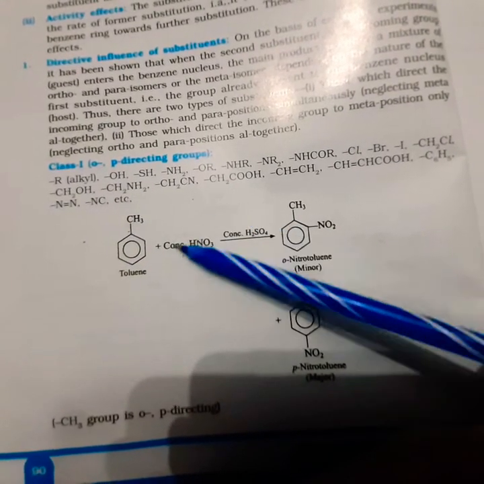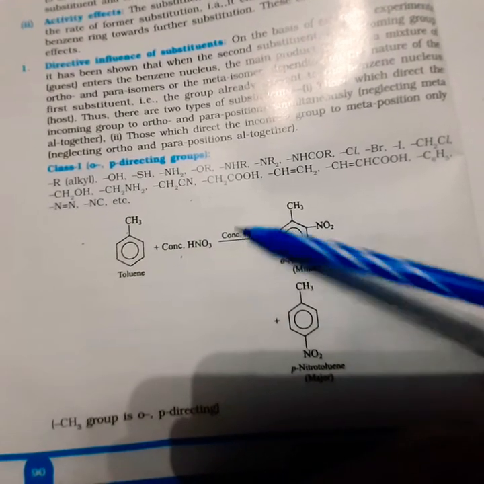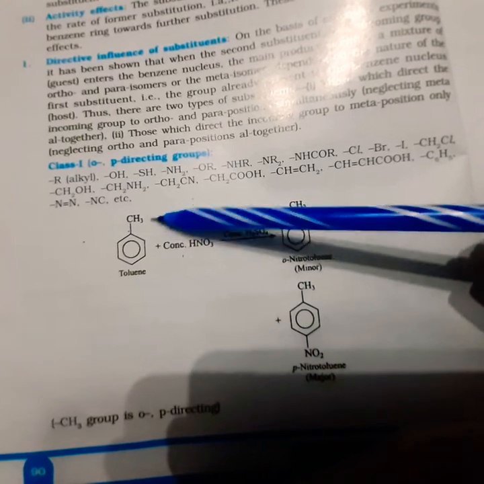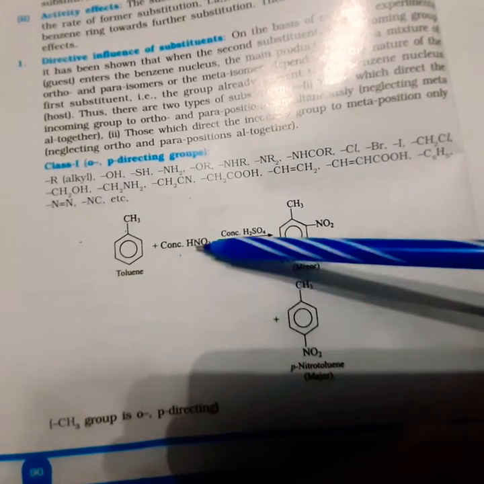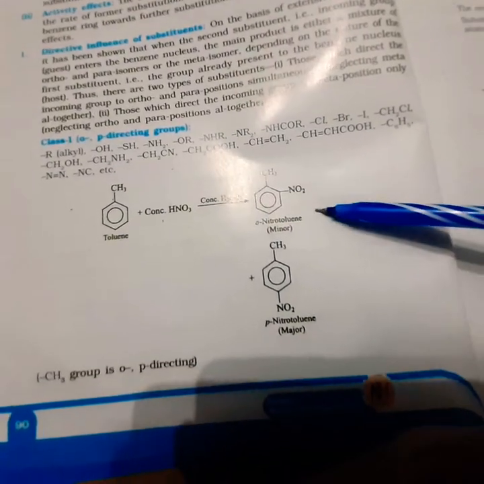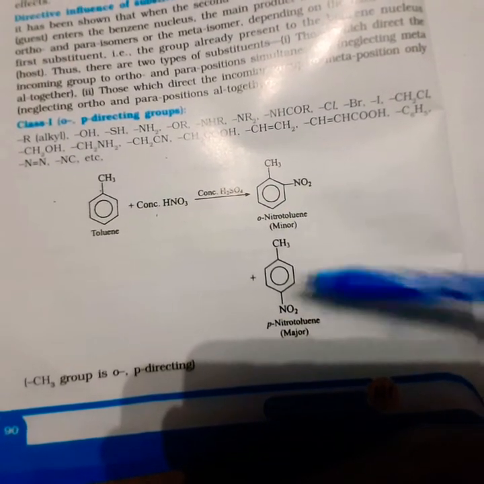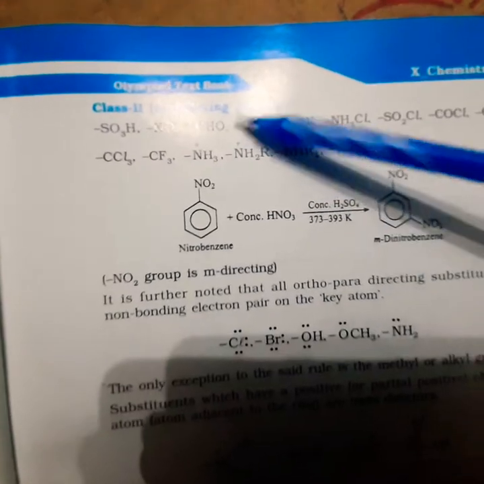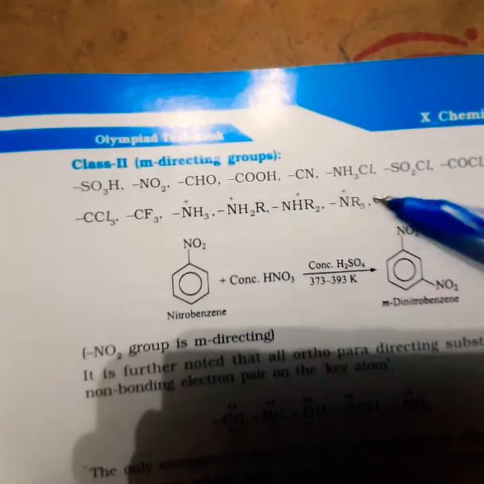And this is nitration, with nitric acid and sulfuric acid. This alkyl group directs the nitro group to attach at ortho and para positions. So our products are ortho nitrotoluene and para nitrotoluene. Hope you understood. Next, meta directing groups. These are the examples for meta directing groups, friends.